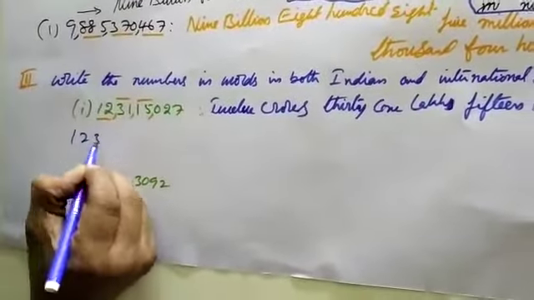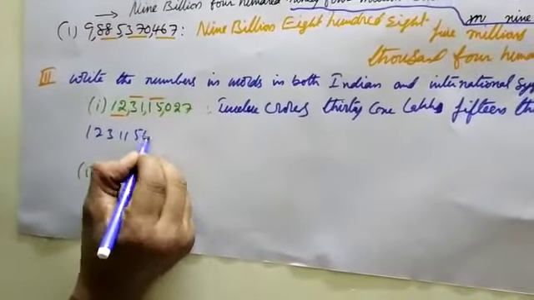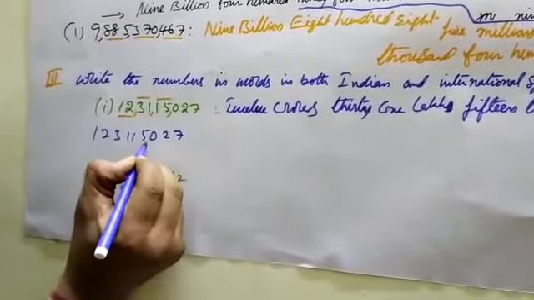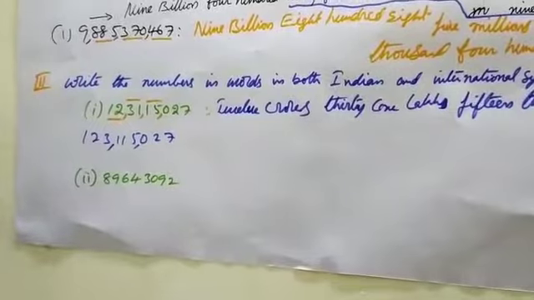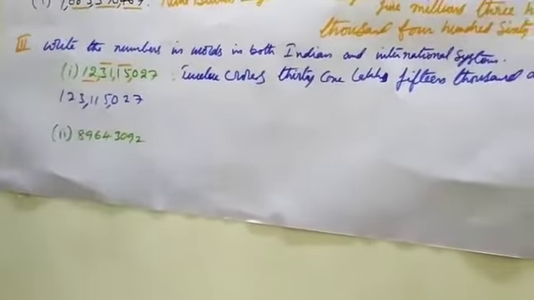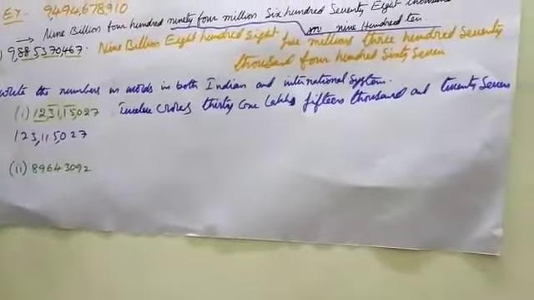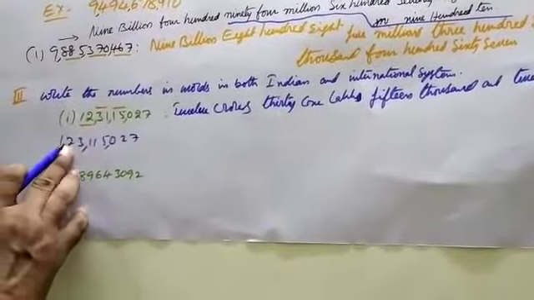First of all 1, 2, 3, 1, 5, 0, 2, 7. 3 digits, like 123 millions.